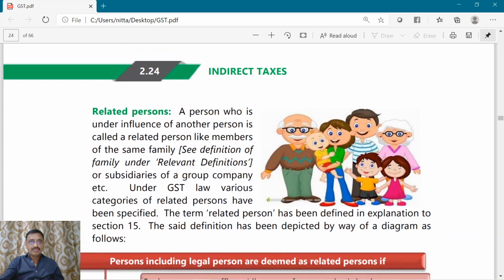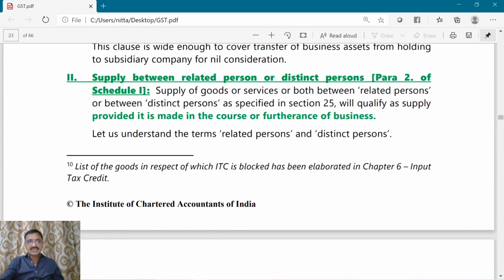So the basic thing we have to understand is, under para 2 of Schedule 1, the supply is to be between related persons or distinct persons. Now if the supply is between related persons or distinct persons, though there is no consideration, it will be considered as a supply, but there is a condition. It should be provided in the course or furtherance of business.